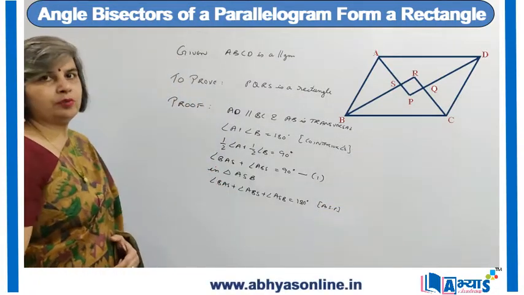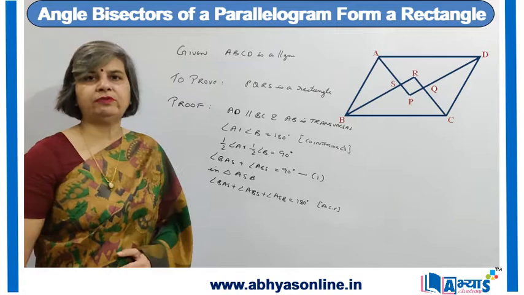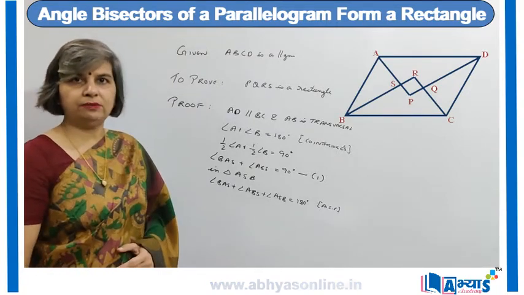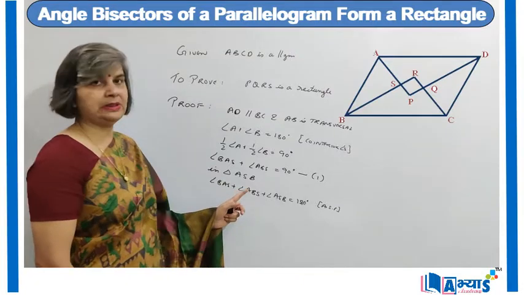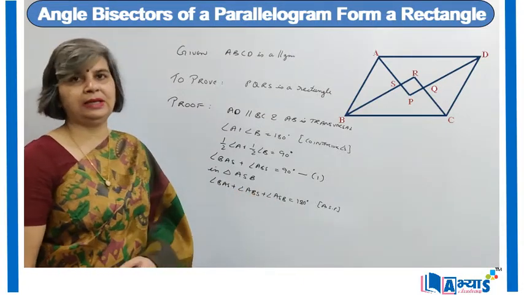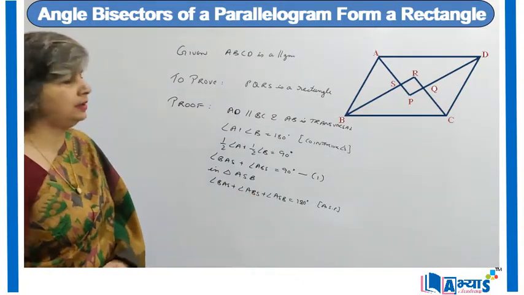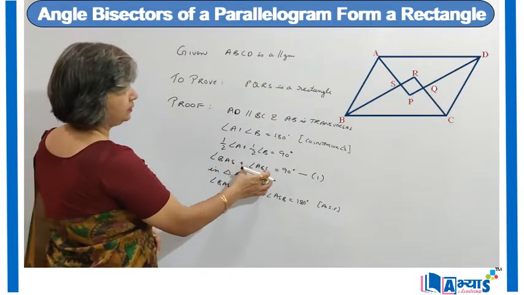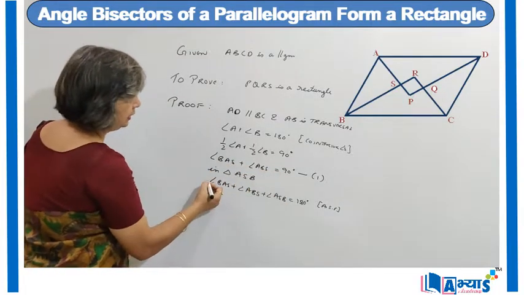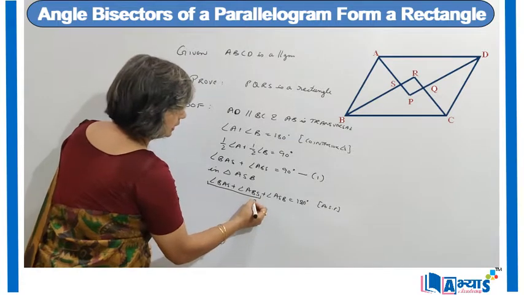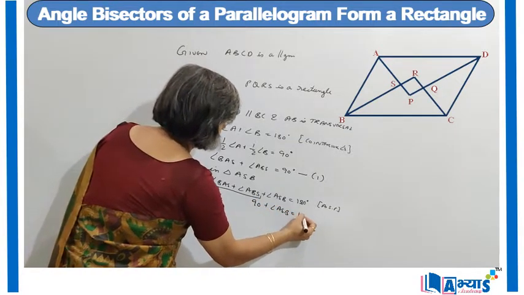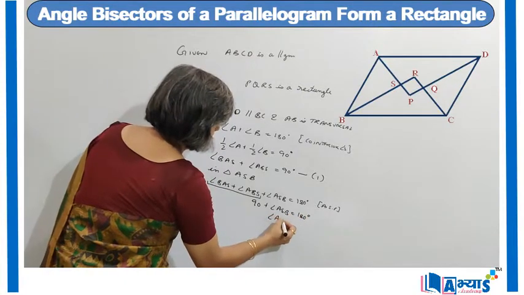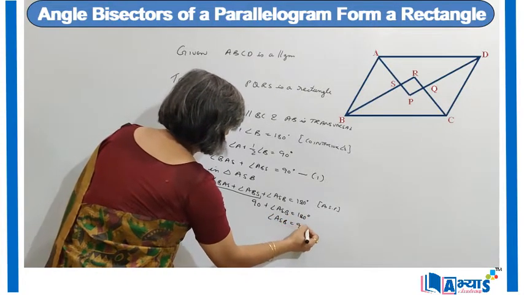Because from the angle sum property of a triangle, we know that the sum of angles of a triangle is 180 degrees. And we know that angle BAS plus ABS is equal to 90 degrees, so we can replace both these with 90. So 90 plus angle ASB is equal to 180 degrees, or we can say angle ASB is equal to 90 degrees.